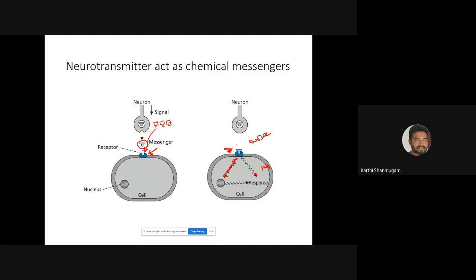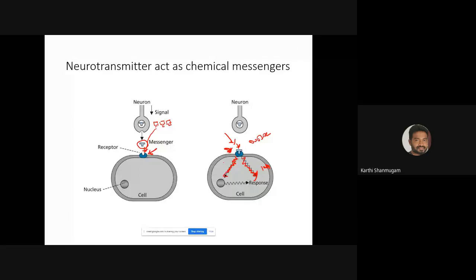Because of the binding of the messenger to the receptor, it transfers that information from outside of the cell to inside of the cell. That's the main job of this receptor. So the main job of the receptor is taking the information from outside of the cell and transferring that information to inside of the cell. For that it absolutely needs the messenger molecule.